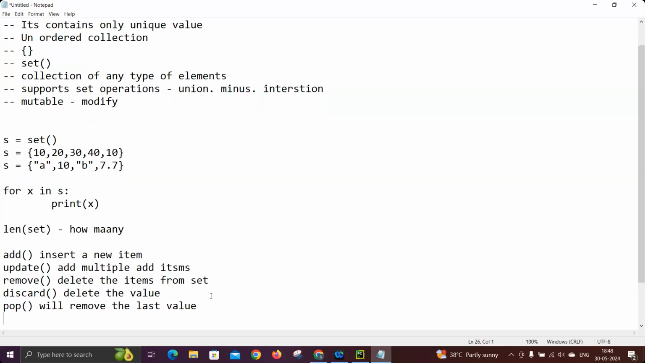And similarly, we have clear also. Clear will delete all the values, all the items.